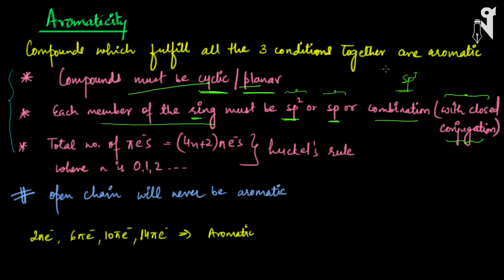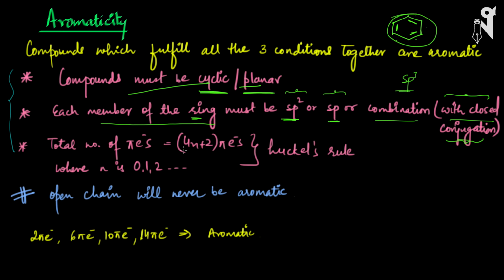Basically, if I'm talking about any cyclic chain, let's say I have drawn benzene over here. You can see this is the closed conjugation. That means you have a double bond, alternate single bond, alternate double bond, alternate single bond, alternate double bond, single bond. So here the conjugation is in the complete molecule. It's not in half of the ring. So this is called closed conjugation.